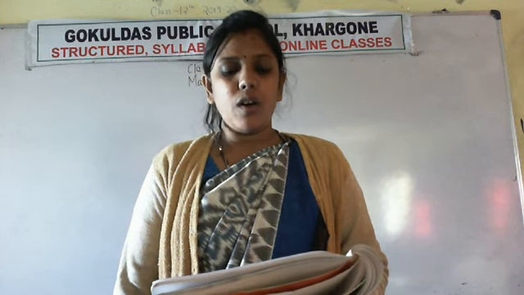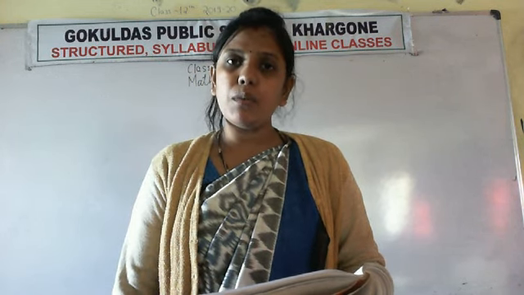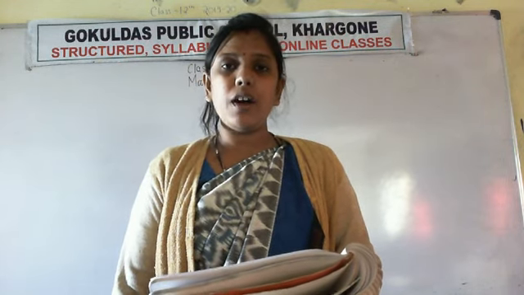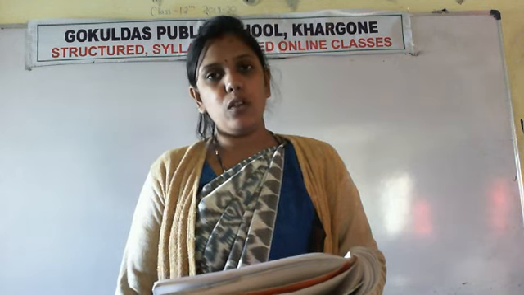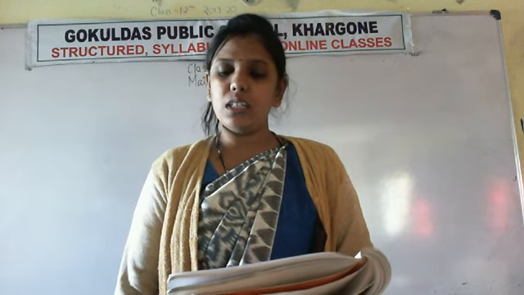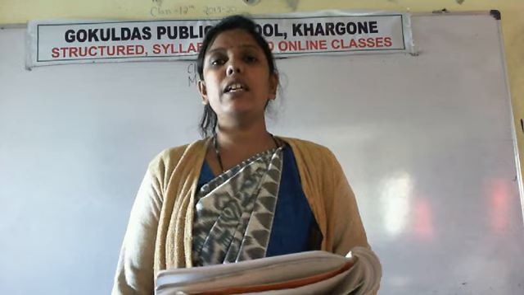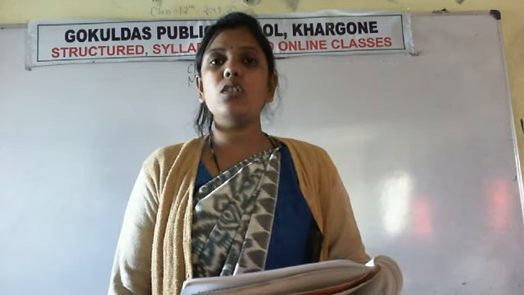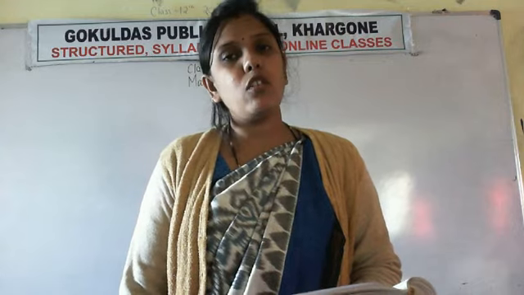So see, 1, 2 and 3, and after 3 which number will come? 4 and 5, because only 2 hands are there. So we will count it like this: 1, 2, 3, 4, 5. So what is the answer? 5. So inside the box, that means the sum of 2 and 3 will become 5. So inside the box which number will come? 5. So it is already done.